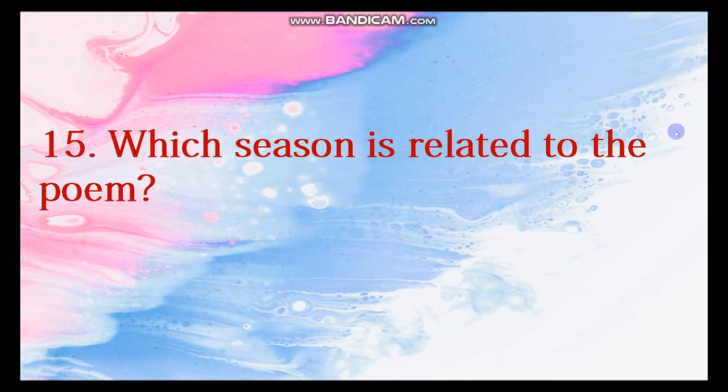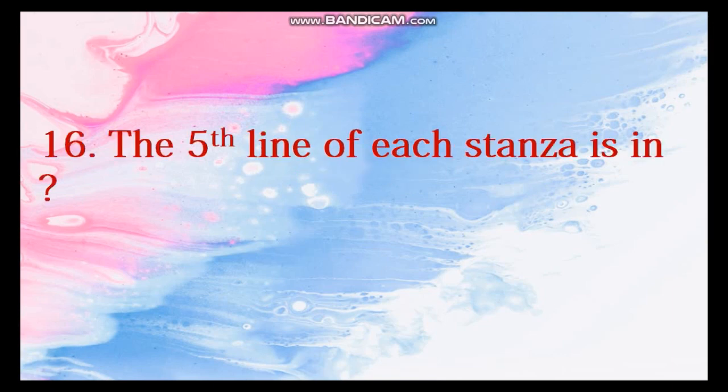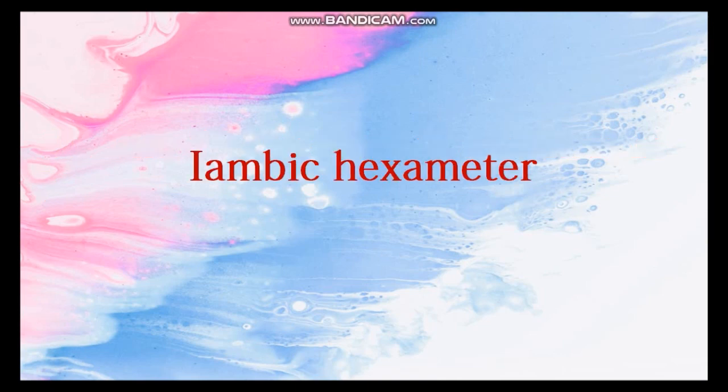Next question, Shelley's first publication was? The answer is Zastrozzi. Next question, which season is related to the poem? The answer is spring season. Next one, the fifth line of each stanza is in iambic hexameter, and iambic hexameter is also known as Alexandrine.